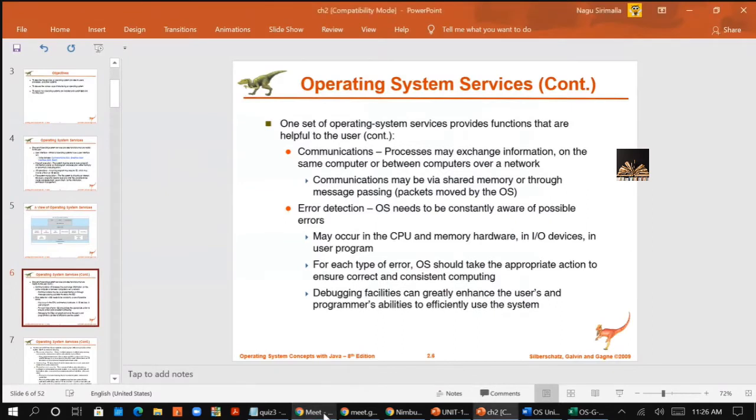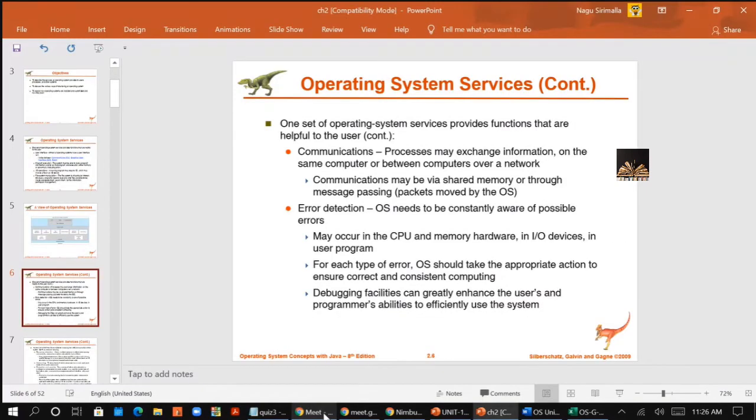Next, error detection. When there are multiple users and multiple processes running at the same time, and when you are executing the programs, the OS needs to be detecting and correcting the errors constantly.